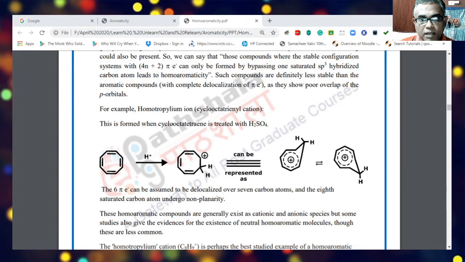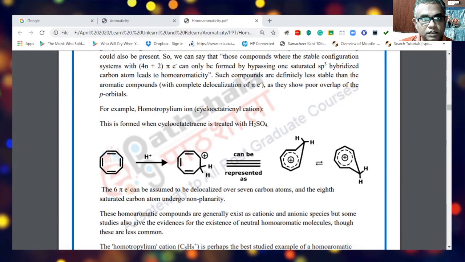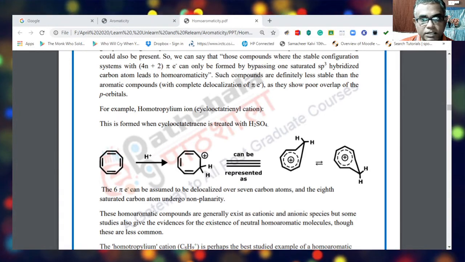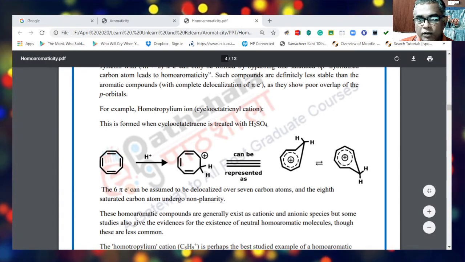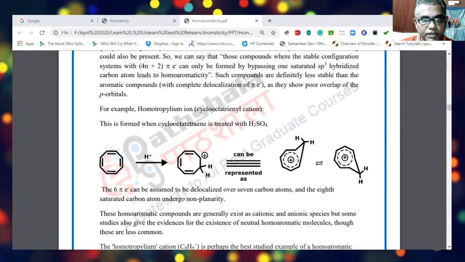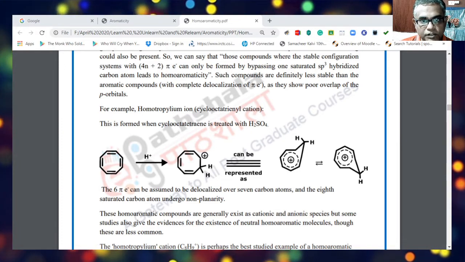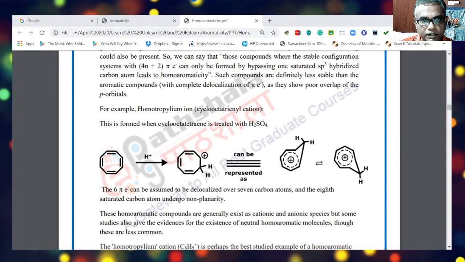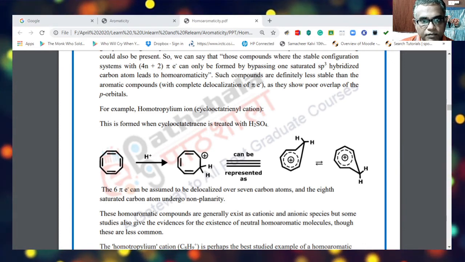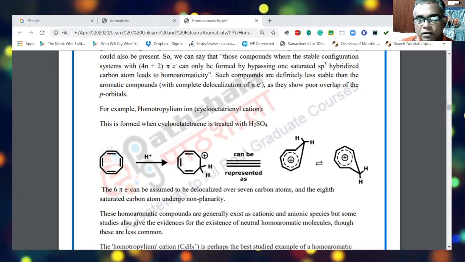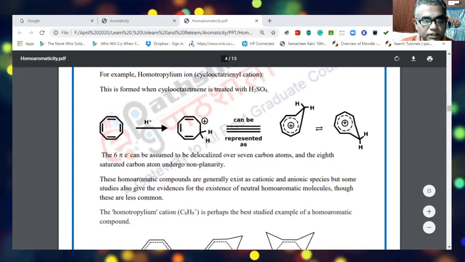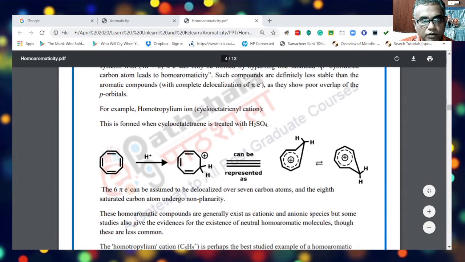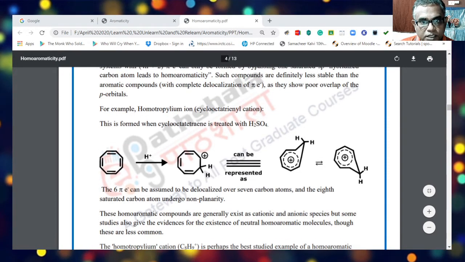The best example would be our cyclooctatetraene system, which is first treated with concentrated sulfuric acid. This concentrated sulfuric acid can react with the cyclooctatetraene system, which leads to the formation of a homotropylium ion.